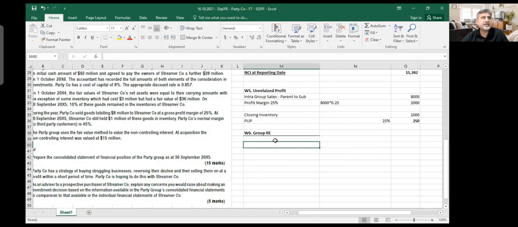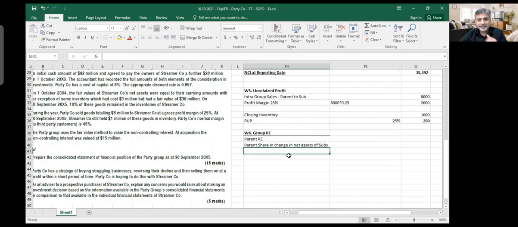Group retained earning will include the parent's retained earning total, not one year, total. Then the parent's share in the post-acquisition retained earning of the subsidiary, or net assets, in the post-acquisition change in net assets of the subsidiary. Then if there is any impairment, I would subtract it. I'm not subtracting it here. Deferred tax adjustments are not there. Later on you will see deferred tax adjustments. Everything will be coming in, and you will have this unrealized profit. And then you have unwinding of deferred consideration.